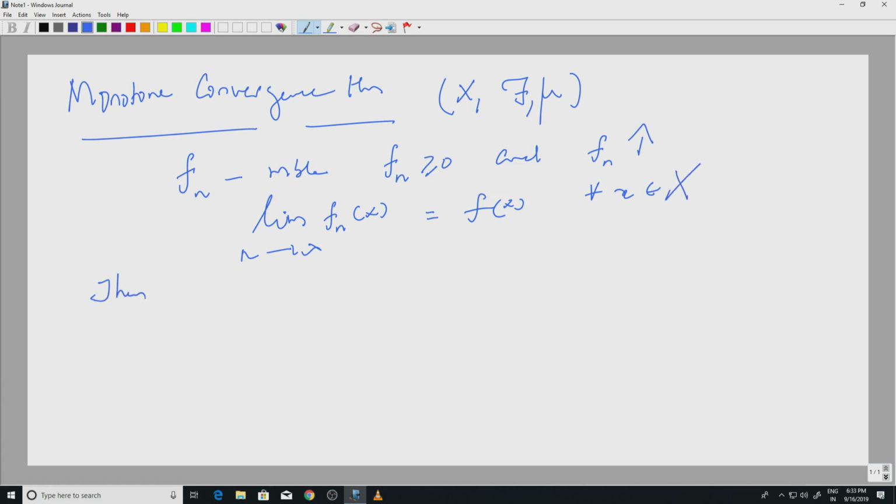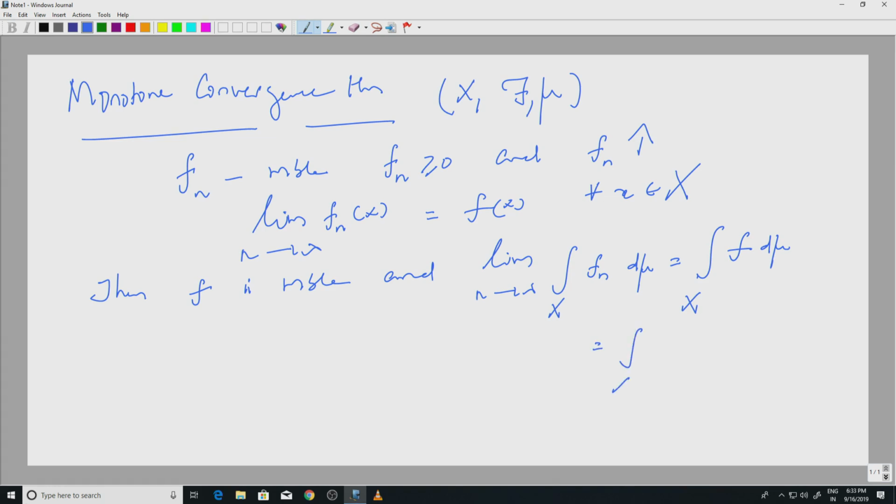Then f is measurable, that is easy because it is the limit of measurable functions, and this is the conclusion of the theorem. Limit as n going to infinity of the integral over X of f_n d mu is the integral over X of f d mu. So, you can interchange limit and integration, right. So, this is what the monotone convergence theorem is.